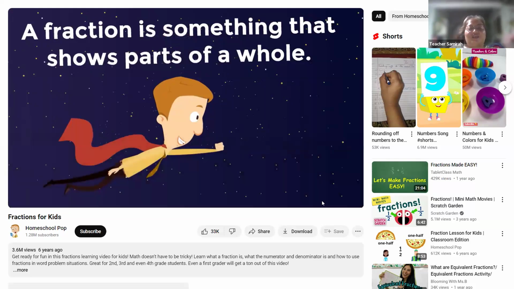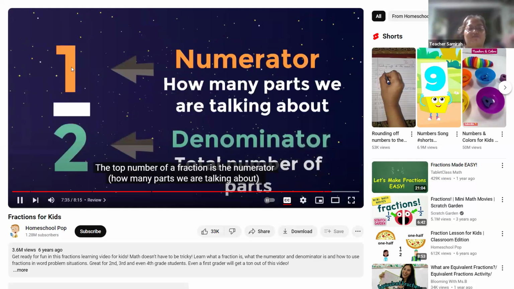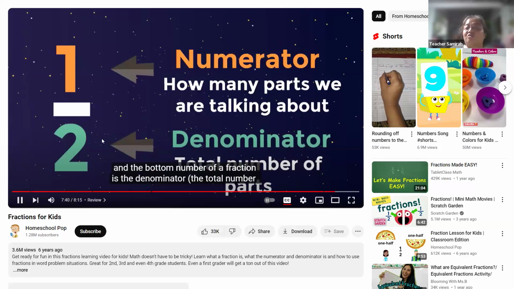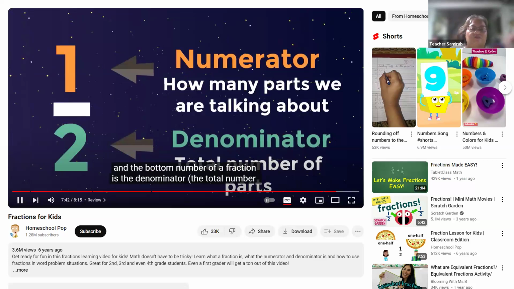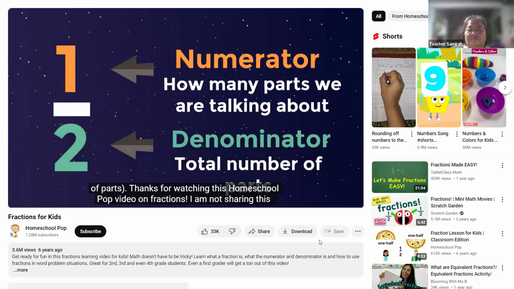What the heck is a fraction? A fraction is something that shows parts of a whole. A fraction can be very easy. Just do not forget how many parts we are talking about. The top number of a fraction is the numerator, how many parts we are going to get, and the bottom number is the denominator, the total number of parts.